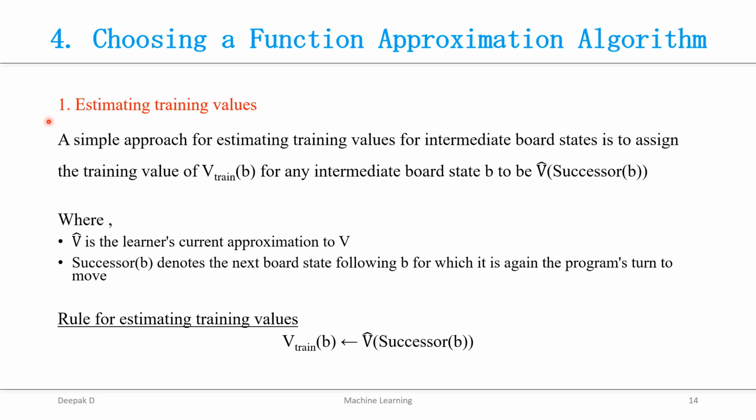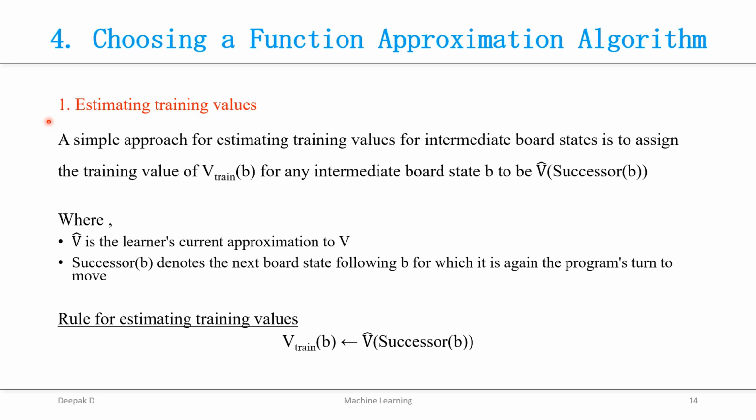That is one piece of information we have received, and on the other hand we require training examples that assign specific scores to board states. It is easy to assign a value to the particular board state that corresponds to the end of the game. But